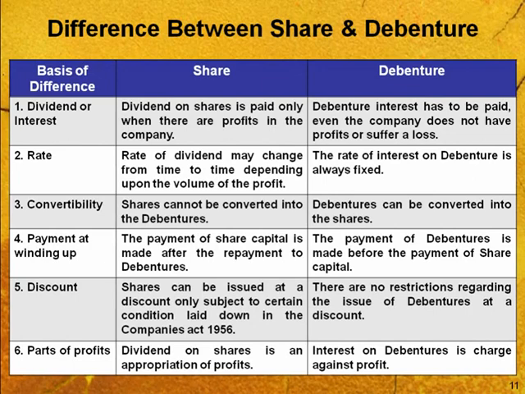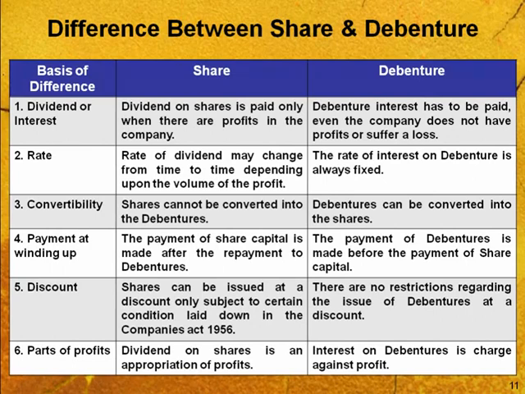If the company is carrying a part of profit, then it depends, they may want to pay something to the shares, known as dividend, but it is mandatory in case of debenture to pay the interest to the debenture holders. This is not negotiable even if they are not getting good profits or are suffering from losses. Second one is rate. Rate of dividend may change from time to time and depends on the volume of profit in case of shares. But the rate of debenture interest is always fixed. It cannot be changed if it has been decided first.